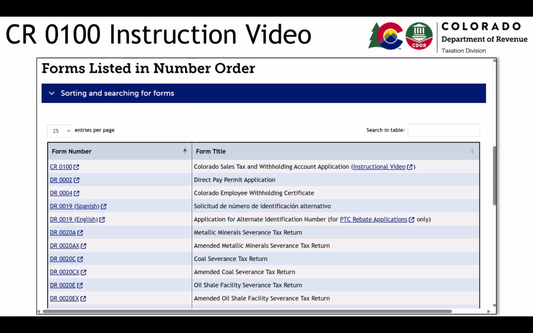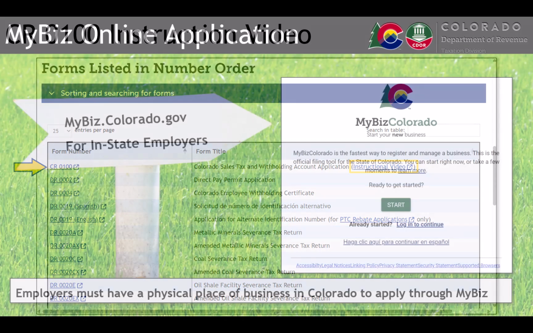Scroll down, and the first form on the list will be the CR-0100, Colorado Sales Tax and Withholding Account Application. Select the link for the CR-0100 instructional video.